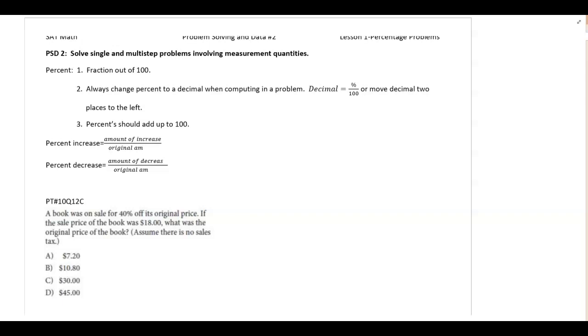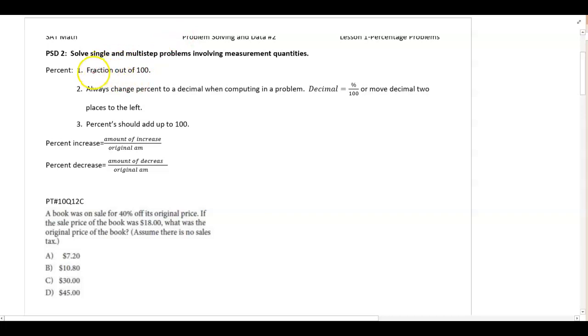All right. Problem solving in data, lesson 1 is all about percentage problems. These are things you've learned in junior high that some are easy to approach, some are tough. It's how much you really understand percentages. So let's take a look. This is standard number 2, which is solve single and multi-step problems involving measurement quantities.